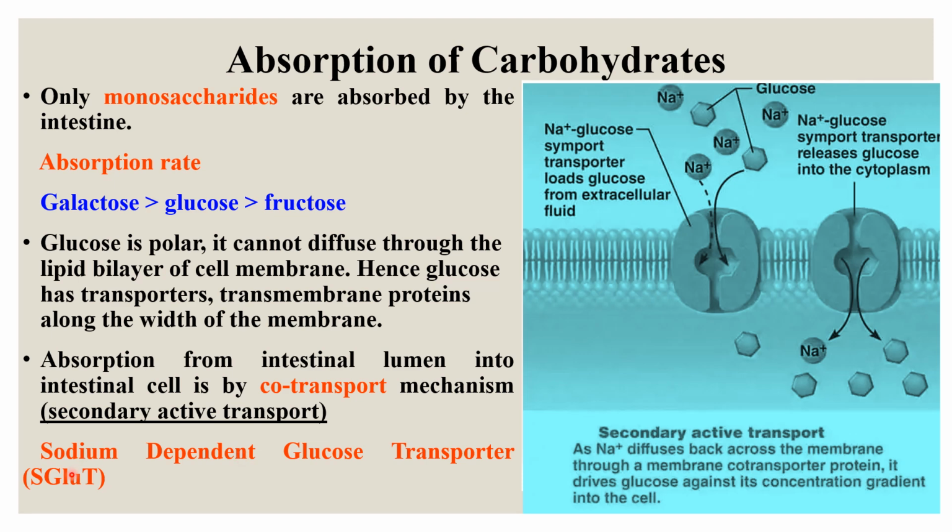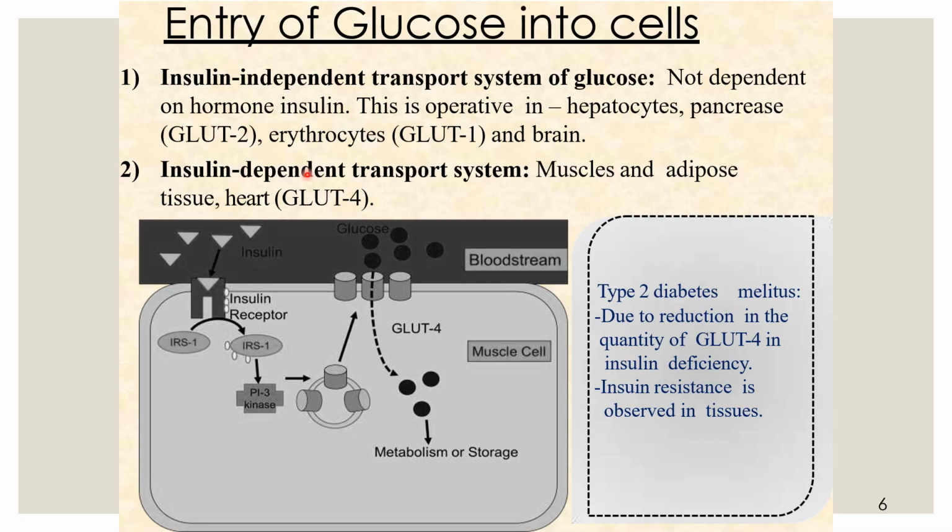GLUT1 channels are present in the intestinal epithelial cell, while GLUT2 channels are present in the kidney tubules for reabsorption of glucose. So we'll see here the entry of glucose, how it happens right from the blood into the cells and different organelles, how they take in the glucose right from the blood.